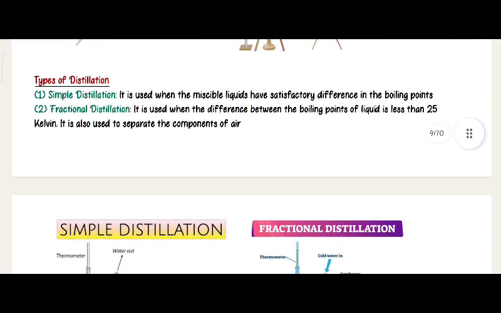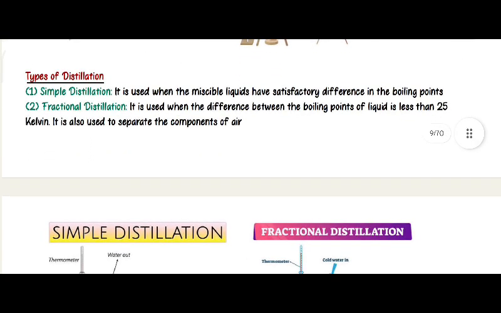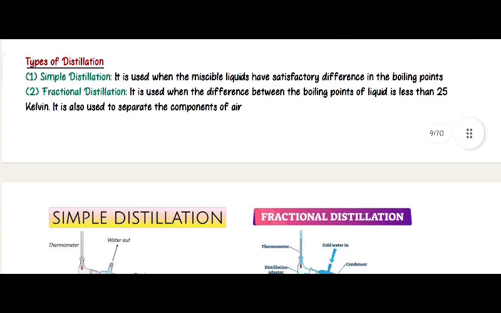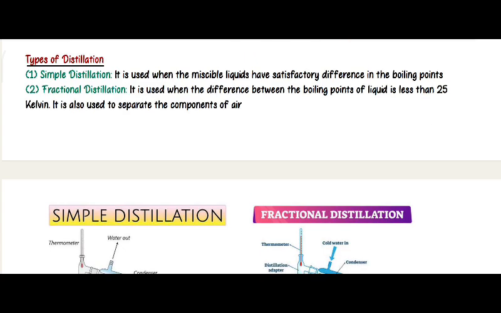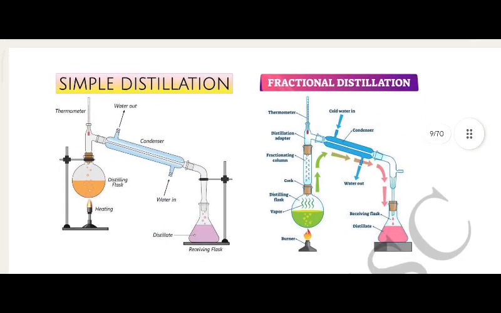Types of distillation. Simple distillation: it is used when the miscible liquids have a satisfactory difference in their boiling points. Fractional distillation: it is used when the difference between the boiling points of the liquids is less than 25 Kelvin. It is also used to separate the components of air.